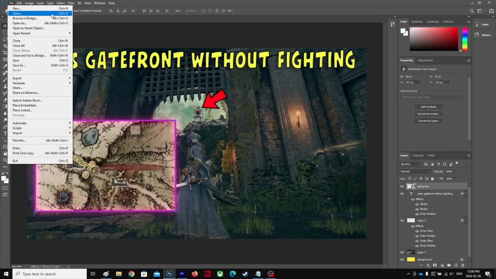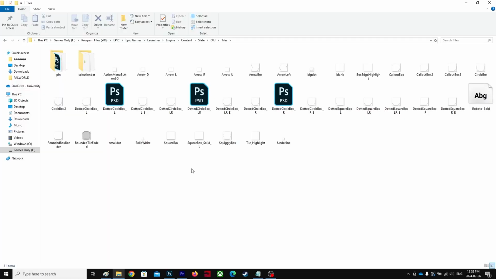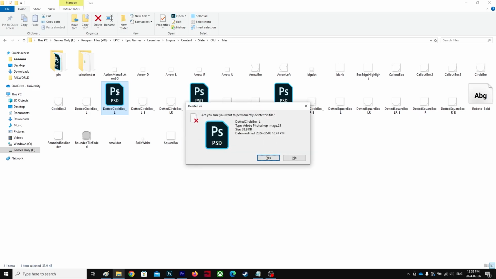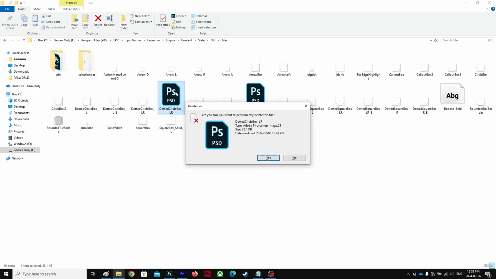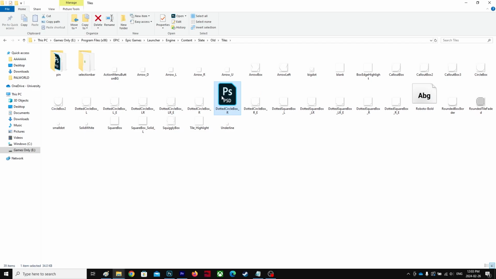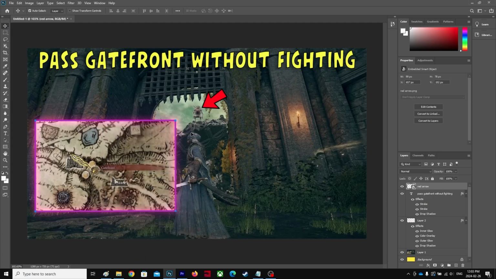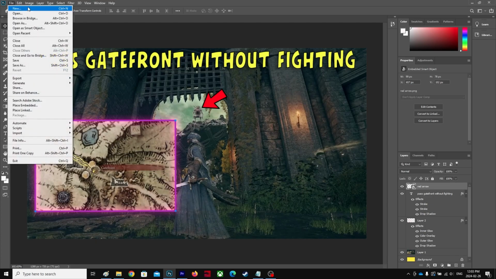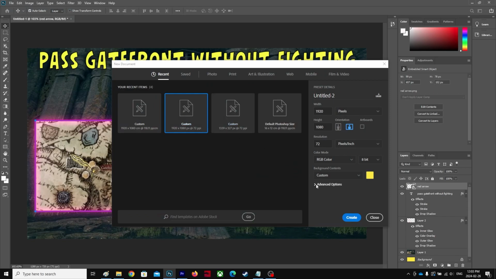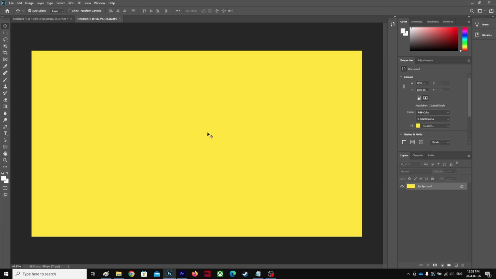So my assumption is that wherever you save your file, especially this PSD file, you have to delete those PSD files in order to create more. So that's what I think is happening. It's not about my space. So let's try to create. Looks like it's working. So yeah, that's all I'm gonna say.